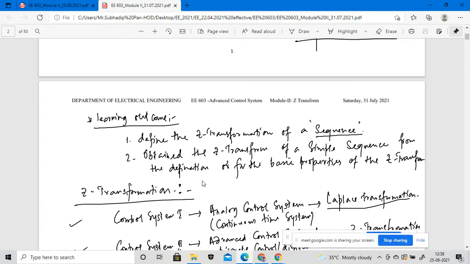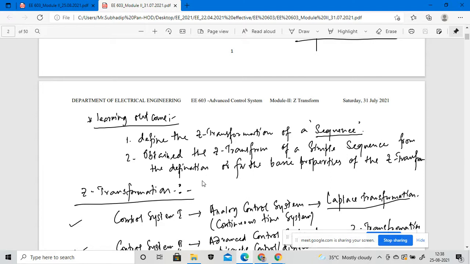Now what will be the learning outcome of this Z transformation modeling, right? Before understanding the Z transformation, the outcome should be that you can define the Z transformation for a sequence, because we are considering the digital control system, which has a sequence of signals. It's not a continuous signal like an analog signal. So the digital control system is defined in the Z transformation as a sequence of numbers.